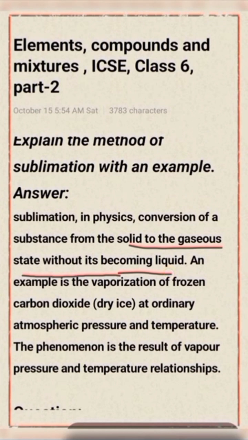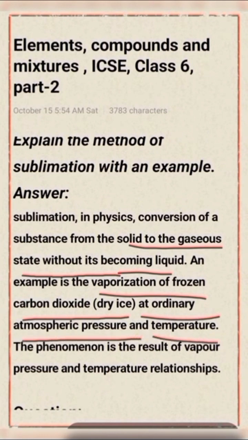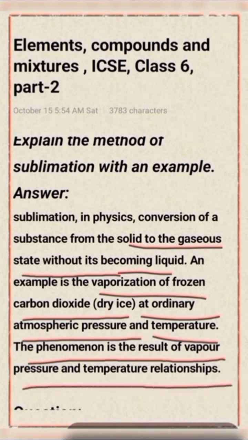An example: the vaporization of frozen carbon dioxide, that is dry ice, at ordinary atmospheric pressure and temperature. The phenomenon is the result of vapor pressure and temperature relationship.